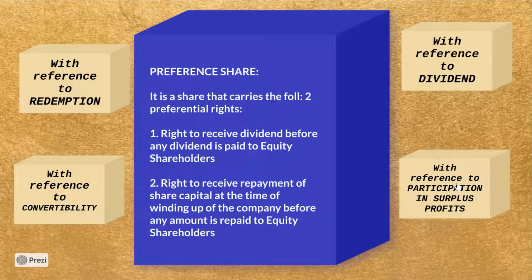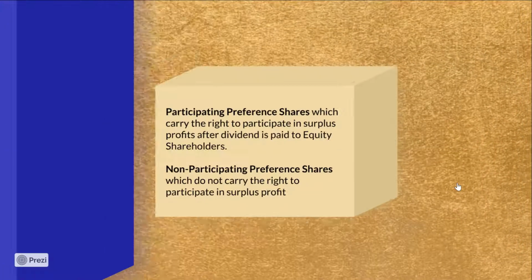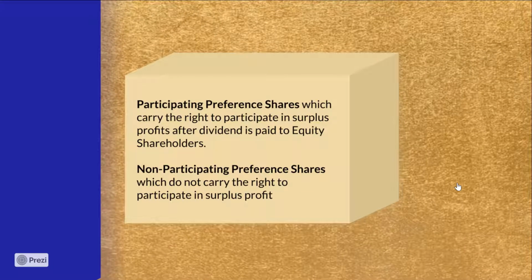With reference to participation in surplus profits, preference shares may be participating preference shares or non-participating preference shares. Participating preference shares are shares that carry the right to participate in surplus profits after dividend is paid to the equity shareholders. Non-participating preference shares do not carry the right to participate in any surplus profit that remains after the dividend is paid to the equity shareholders.